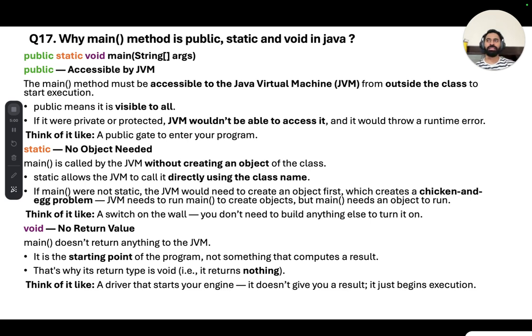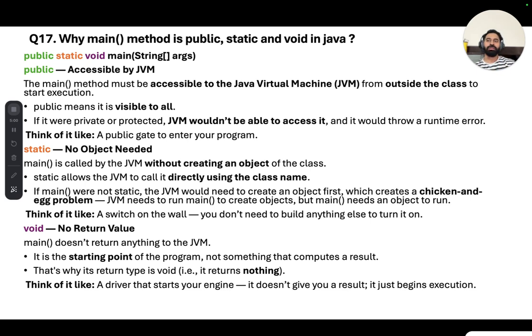The main method must be accessible to the Java Virtual Machine from outside the class to start the execution. Public means it is visible to all, and if it were private or protected, then the JVM won't be able to access it, and it could throw a runtime error. So to make it visible and accessible from outside the class, the main method is public. You can think of it like a public gate to enter your program. Let's say you have an apartment where you have a public gate, right? The gate is there to enter it. It is the same way with public.